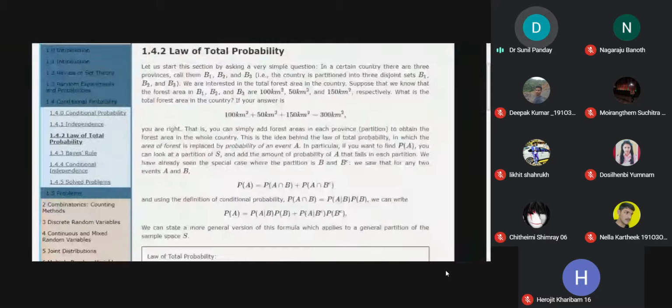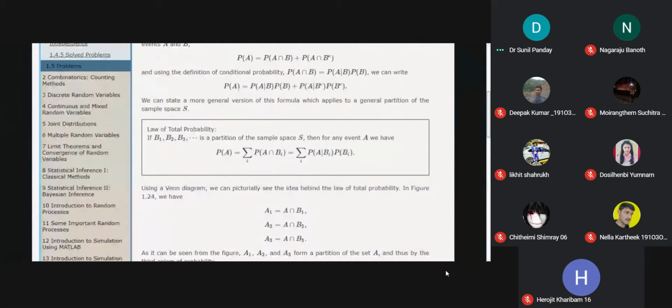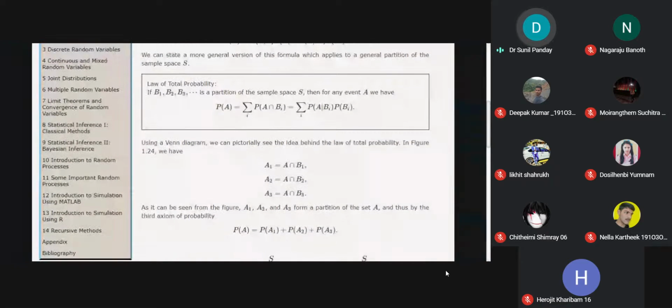Then we have the law of total probability. So the law of total probability is this one. I think I have already discussed the definition of partition. Suppose capital B1, capital B2, and capital B3 are a partition of a given sample space S. Then the probability of any event A is equal to the summation over i of probability of A given Bi, times probability of Bi.